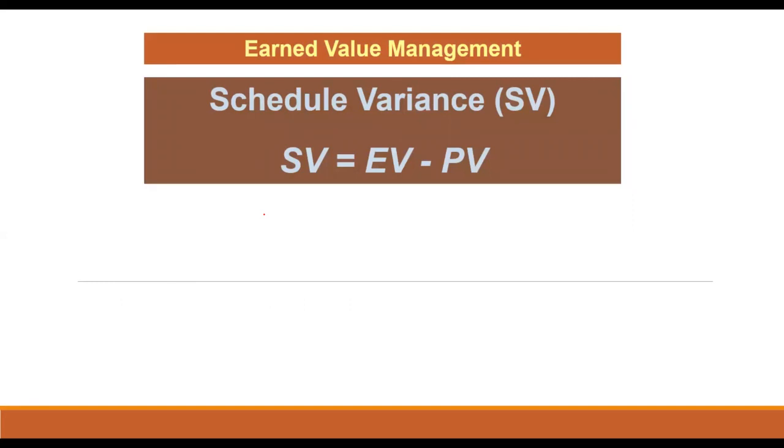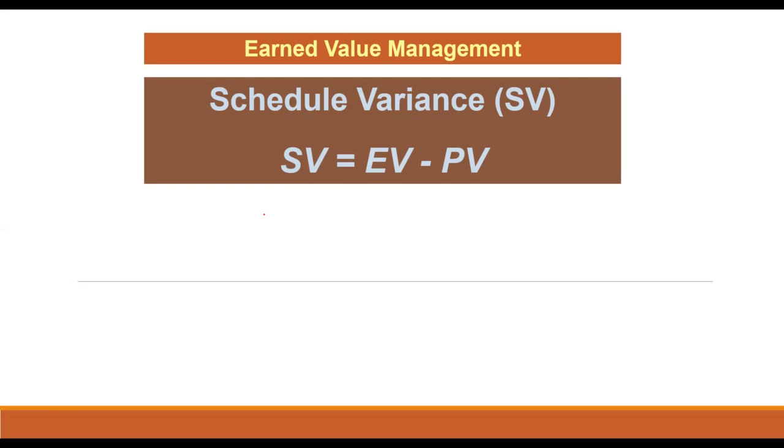Then comes schedule variance, the difference between work that is ahead or behind the plan, which reflects a given measurement method. SV equals the difference of EV minus PV. That is, the formula utilized to express schedule variance is project earned value minus the project planned value as of the date of examination.